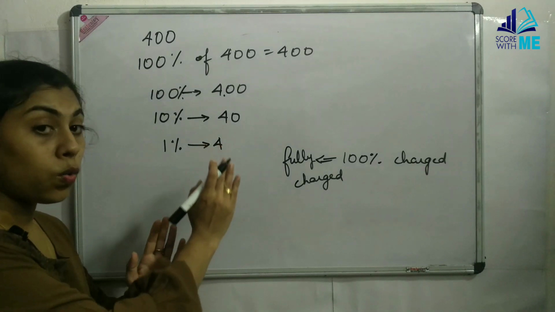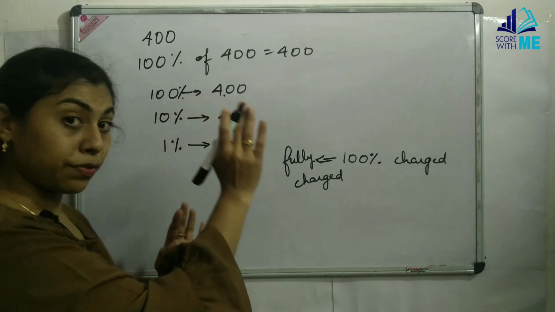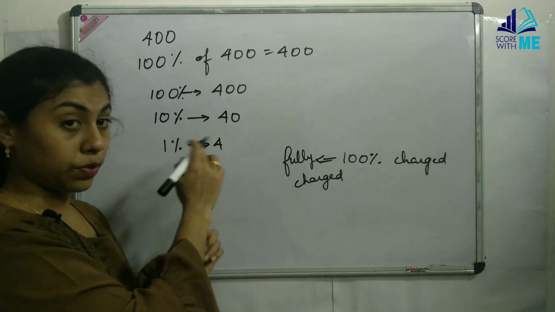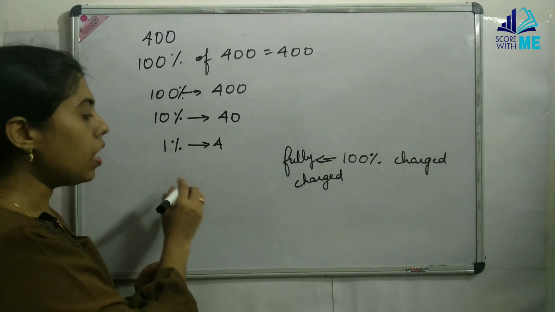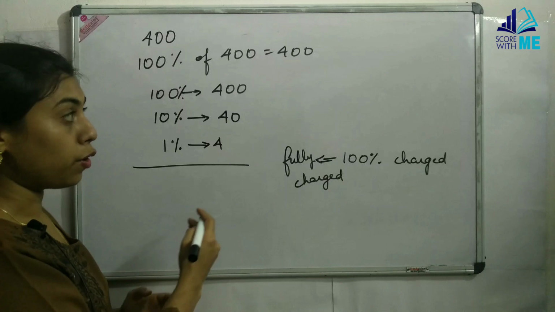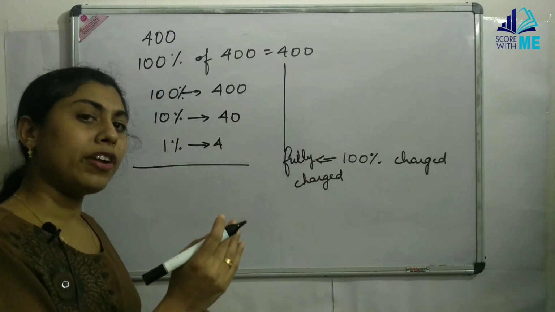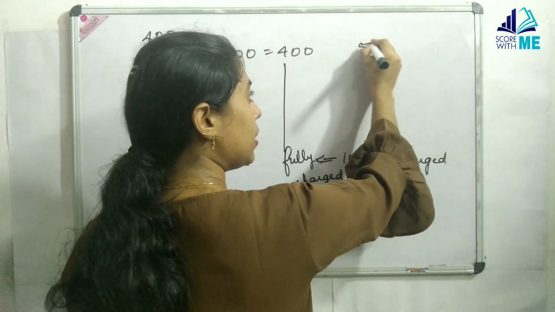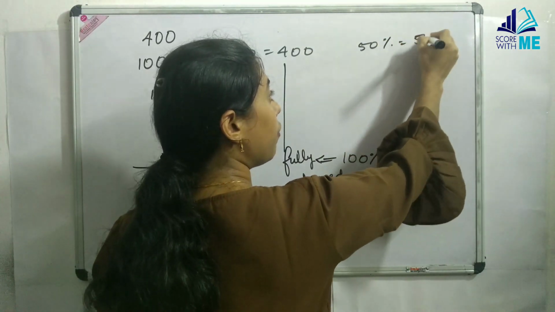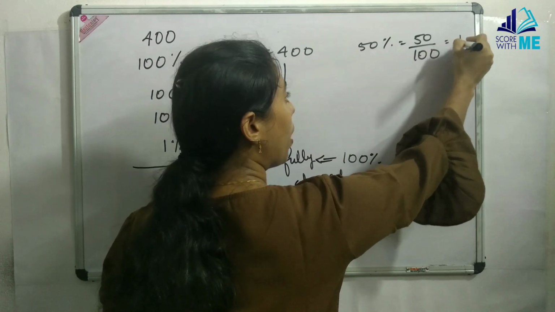So that is how we understand 100% is the full 400, 10% is 40, 1% is 4. Now coming to the next part of it, I'll write it over here. What is 50%? 50% means 1 by 2, isn't it? 50% is 50 by 100 or 1 by 2.